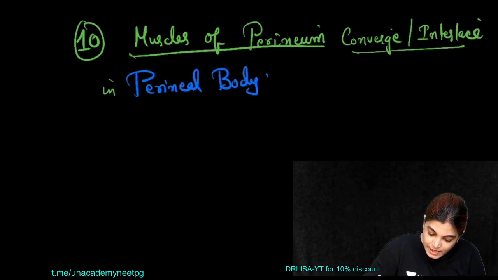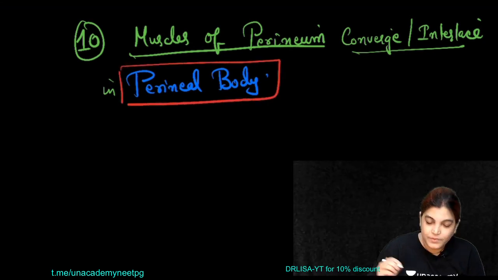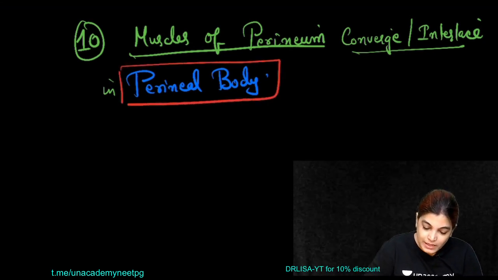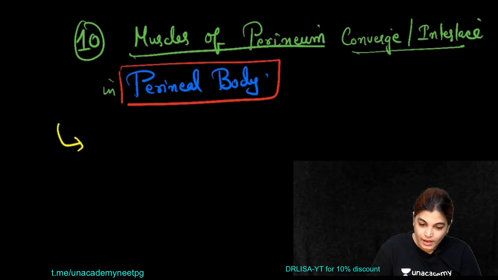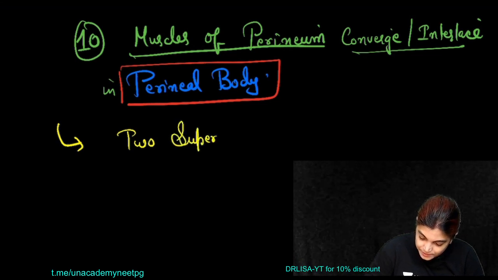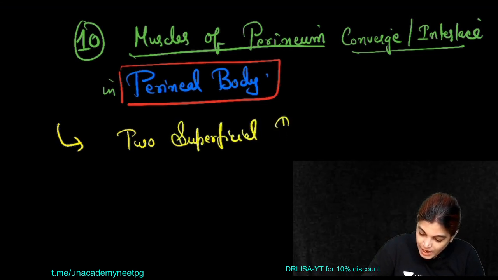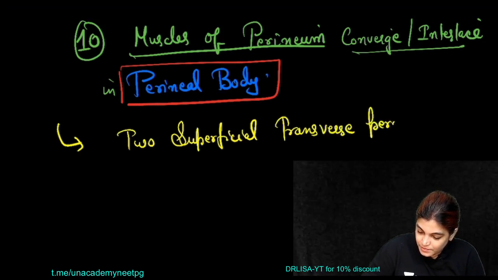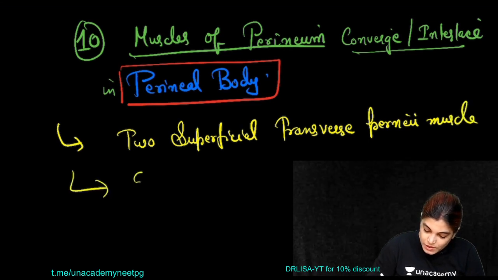So 10 muscles are interlacing in the perineal body. We will write down the list of those 10 muscles. Starting with the list: 2 superficial transverse perineal muscles, 2 deep transverse perineal muscles.